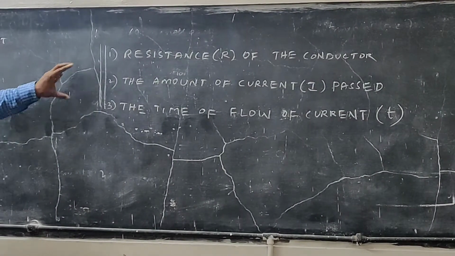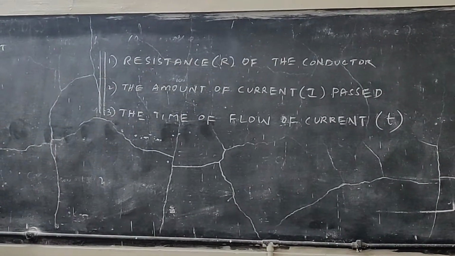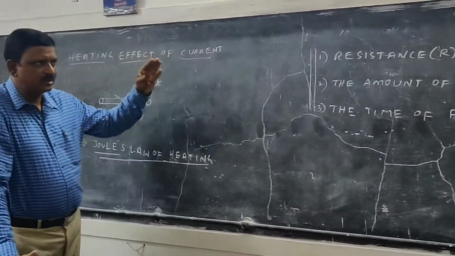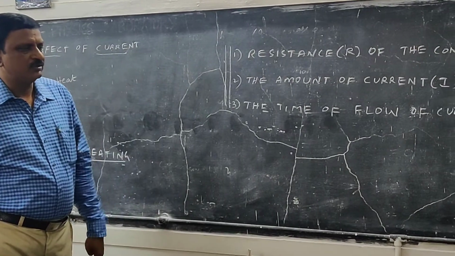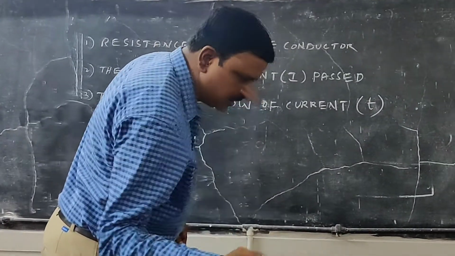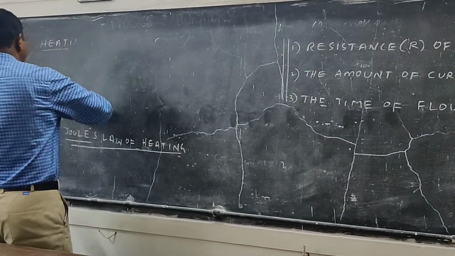Based on these three, he took an experiment and proved it. He performed an experiment based on the resistance of the conductor, the amount of current passed, and the time of flow of current. In this Joule's law of heating, he performed an experiment.